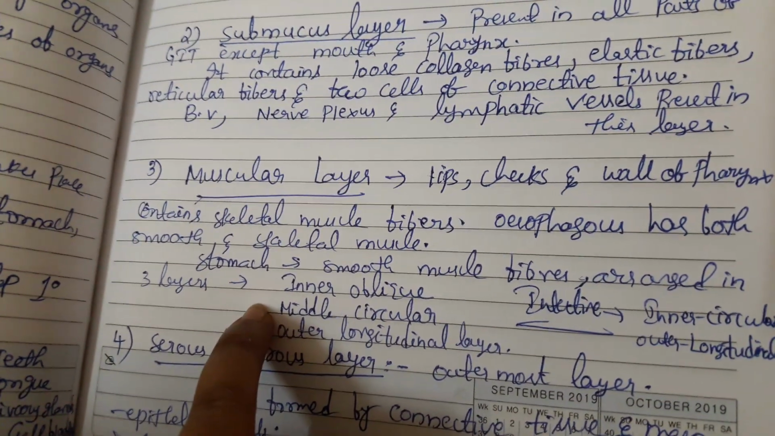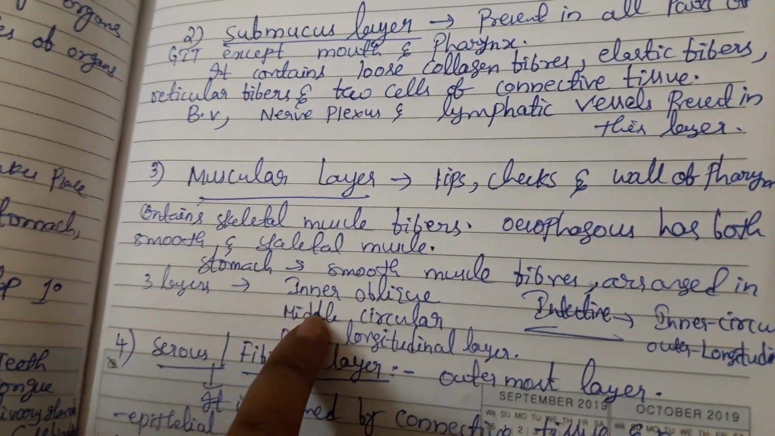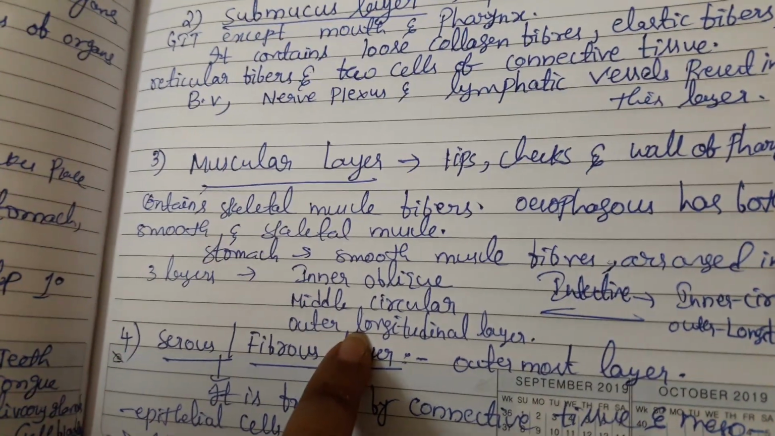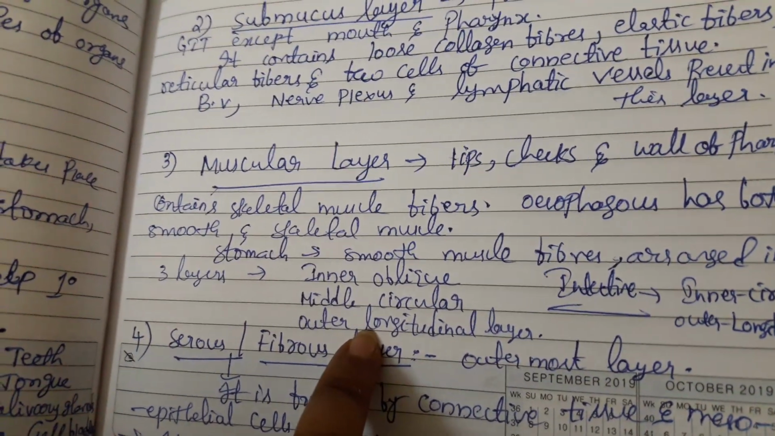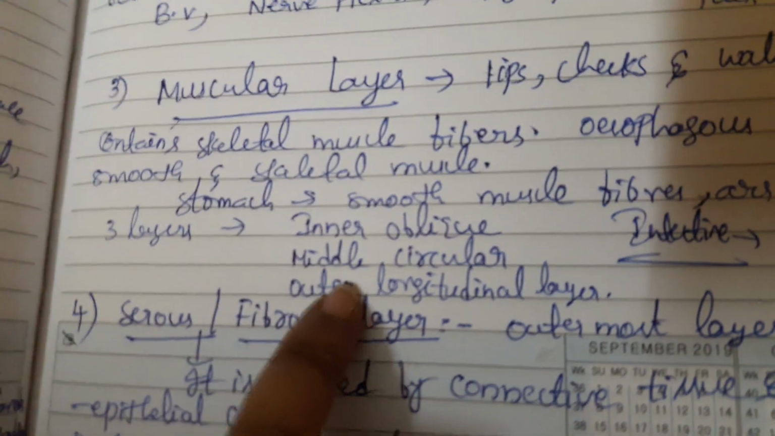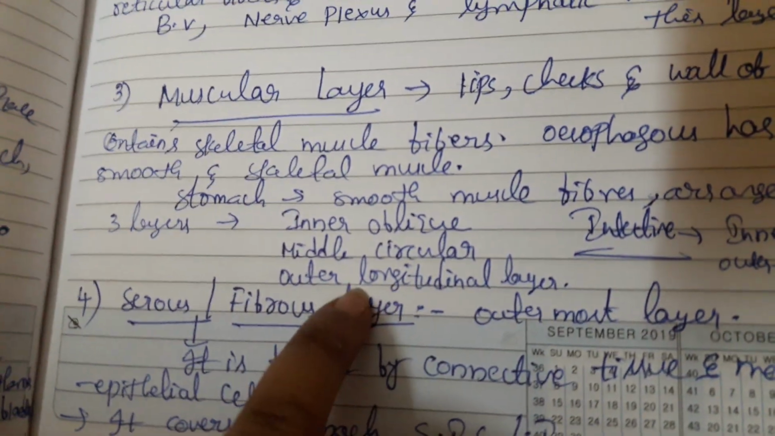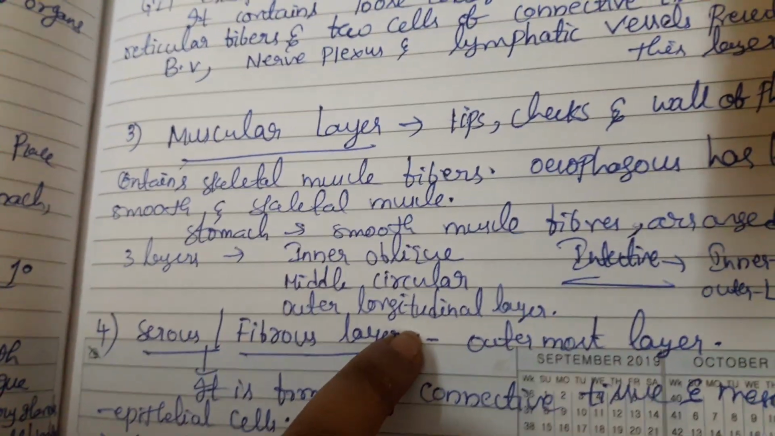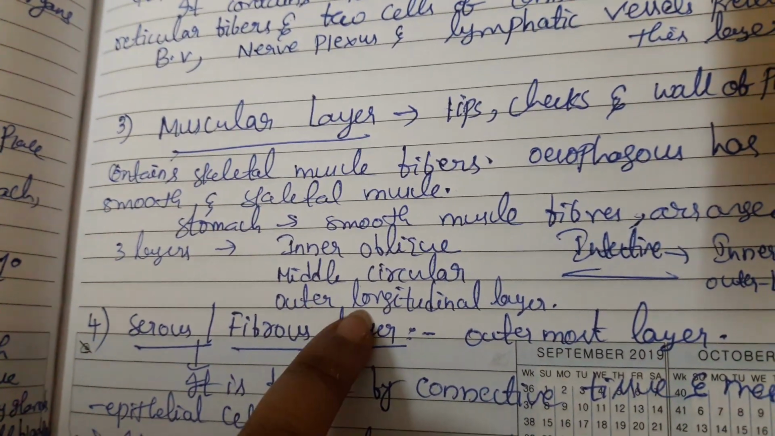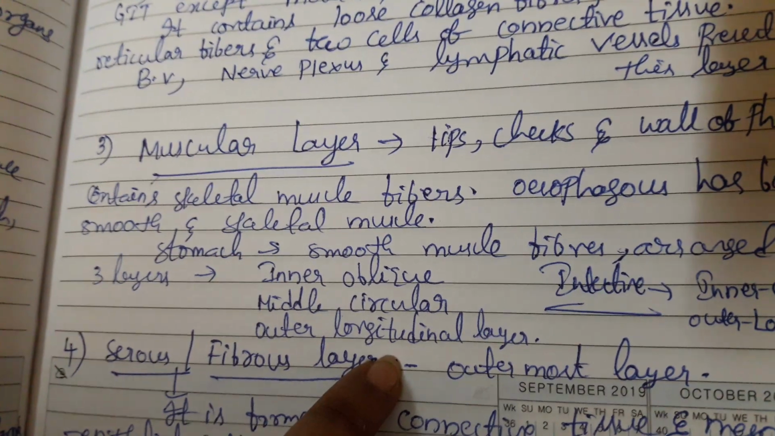The stomach smooth muscle fibers are arranged in 3 layers, that is inner oblique layer, middle circular layer and outer longitudinal layer. Here the fibers are the same, smooth muscle fibers, but the arrangement is different. Inner it is oblique, middle it is circular, and outer it is longitudinal. So that's why these layers are named inner oblique layer, middle circular layer, and outer longitudinal layer.